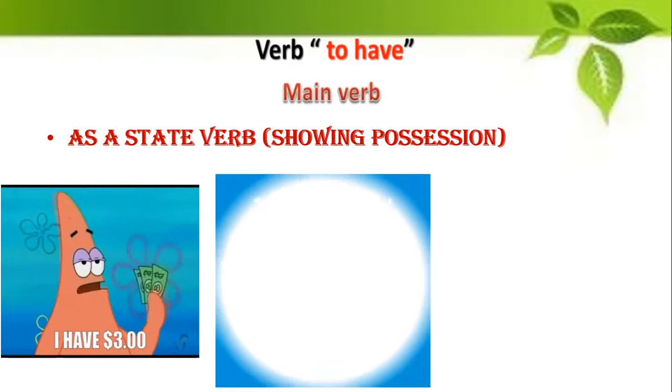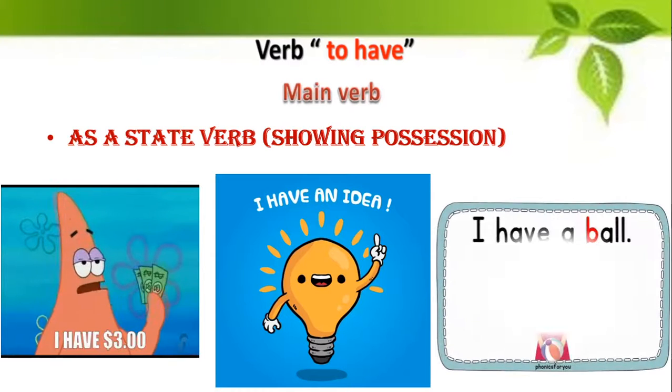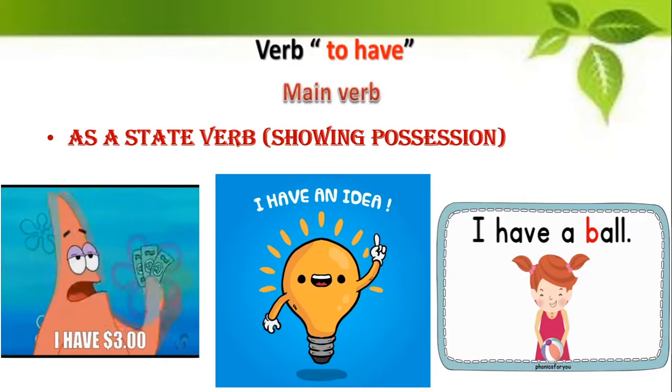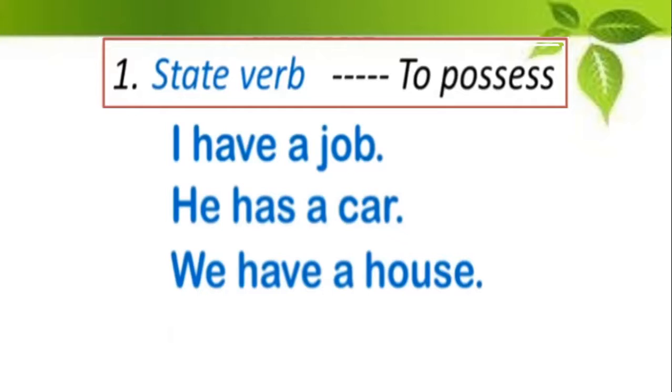Okay, see, "I have an idea." So this idea belongs to me. I possess the idea. I have an idea. Look at one more example. "I have a ball." Okay, so here the have is the main verb and it indicates possession. Okay, move on. Let's see some more examples.